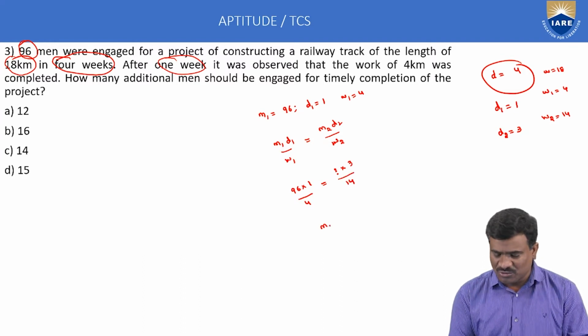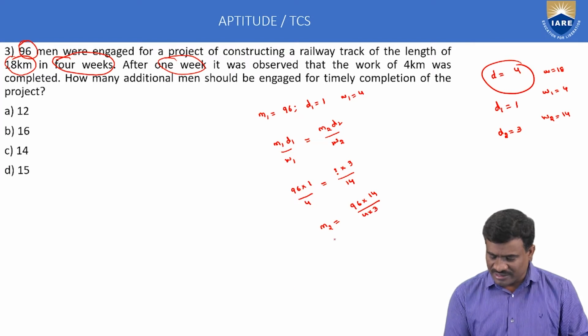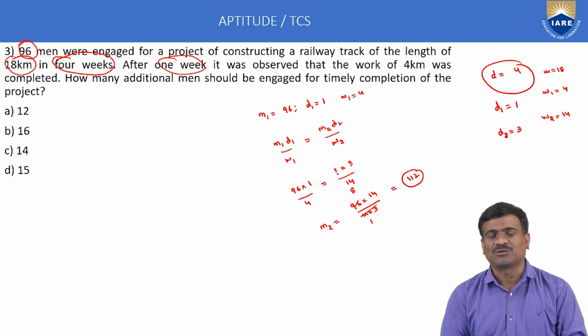Next, M2 is equal to 96 into 14, 96 into 14 divisible by 4 into 3. In the next part, simplification. 12 into 1, 12 into 8, 8 into 14, 12. Number of persons is equal to 112.